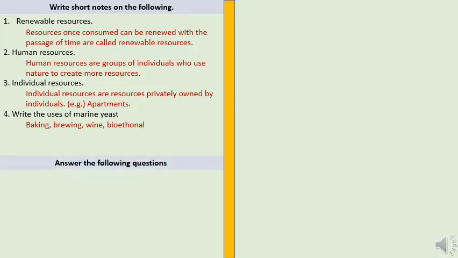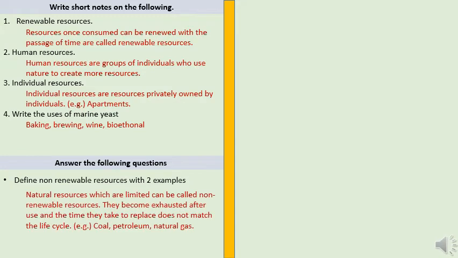Answer the following questions. Define non-renewable resources with two examples. Natural resources which are limited can be called non-renewable resources. They become exhausted after use and the time they take to replace does not match the life cycle.